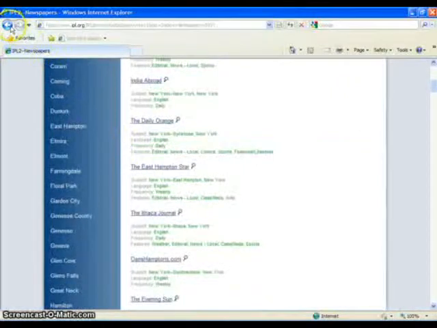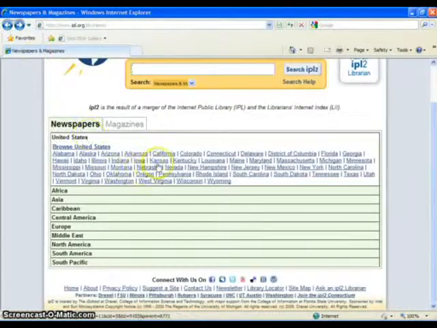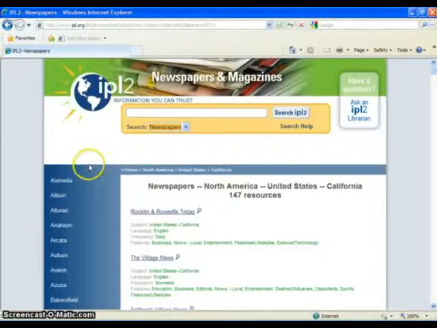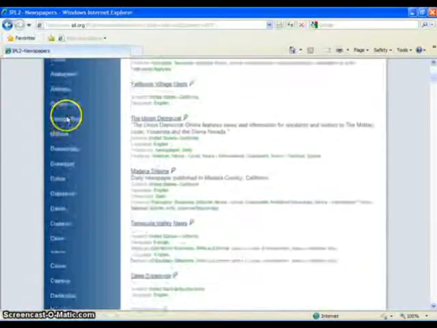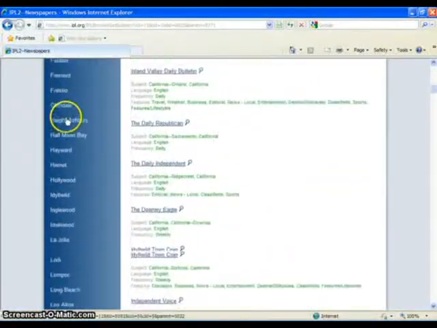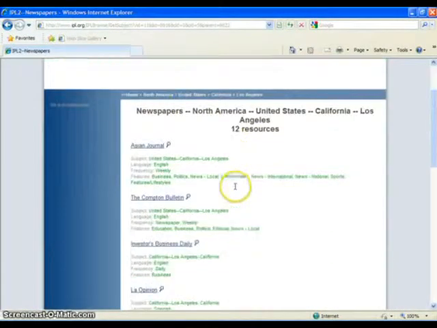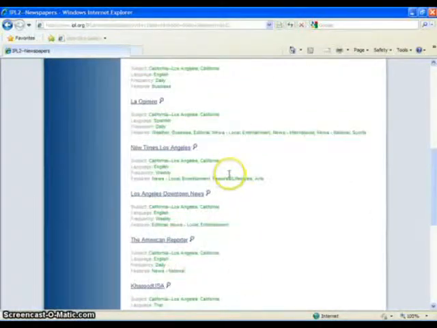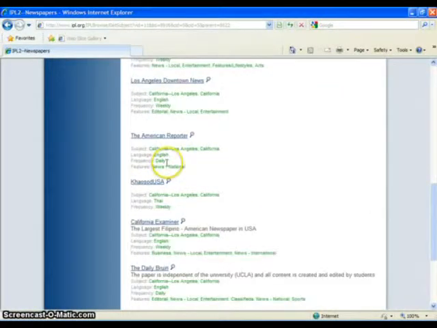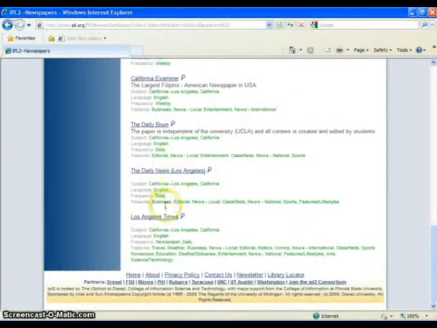So let's do one more example. Let's say we want to find Los Angeles Times. So let's click on California. We look down the list here of major cities and counties in California. I'm looking for Los Angeles because I know it's a major city, but it's also Los Angeles County. And let's see here. Unlike New York City, LA was listed. So we're scrolling down on LA Times, the last one here in the listing.